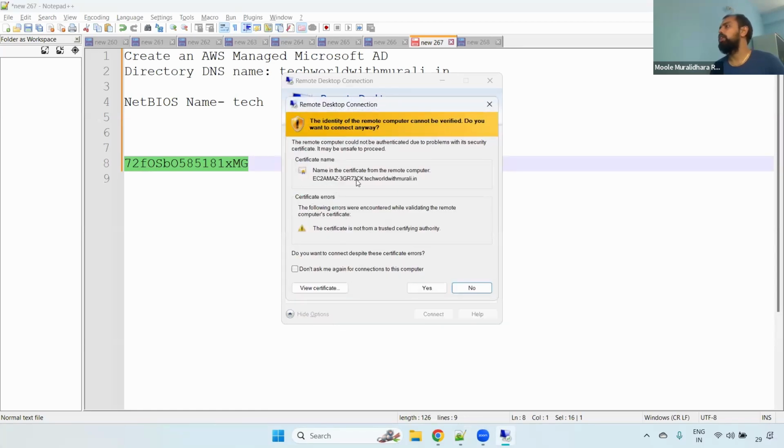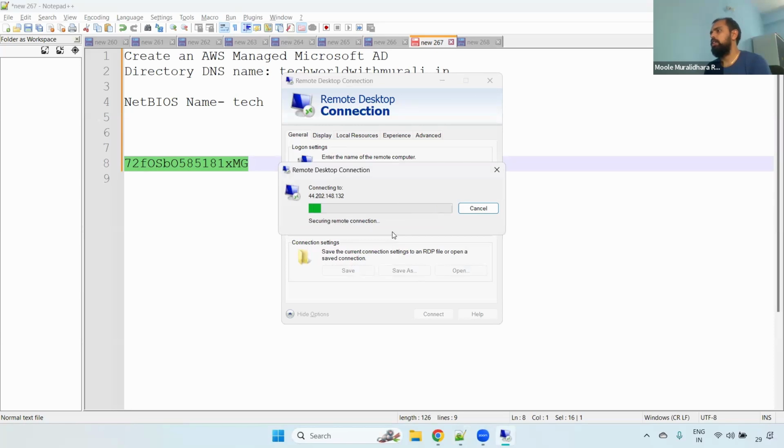Now if you observe, our server is under the techworld with murli.in domain. It is not an AWS managed one, because we already added it; that's why you are able to see it here. Click the Next button. Yes. Now it is logged into the EC2 instance.